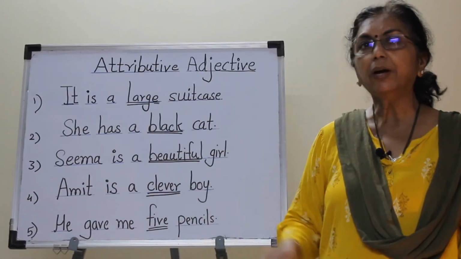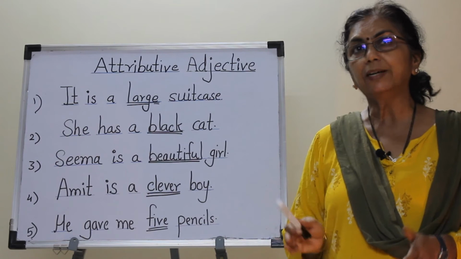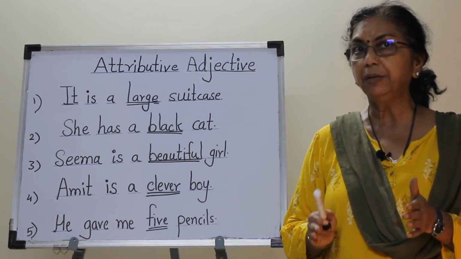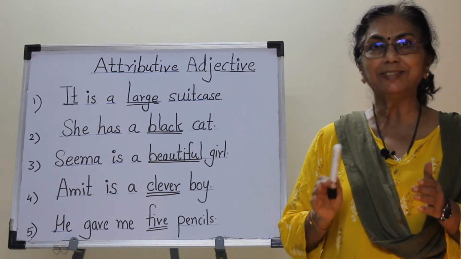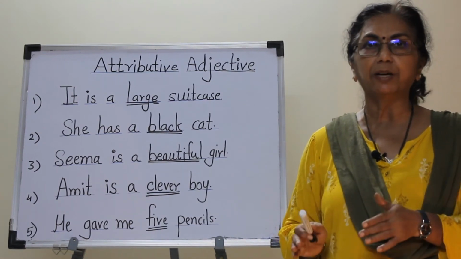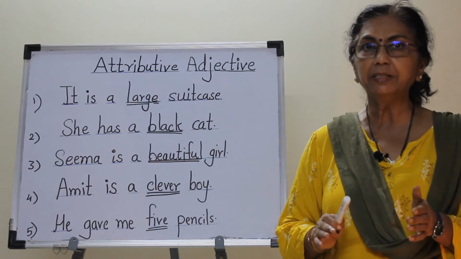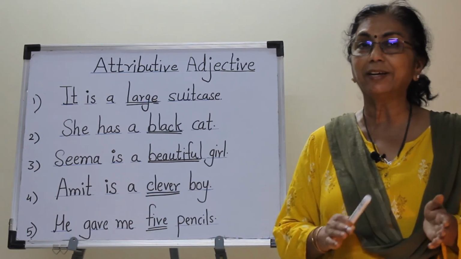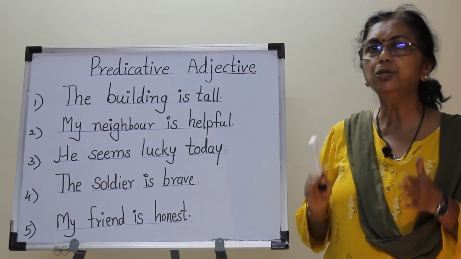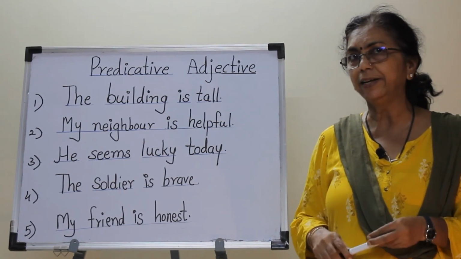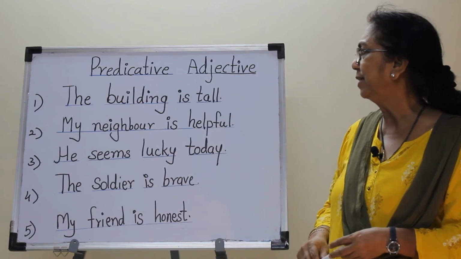An attributive adjective is used at the first position, that means before a noun. An attributive adjective describes the attributes of the noun or pronoun, that means the qualities of the noun or the characteristics of the noun. Now we are learning the position of adjective in the sentence. Now look at these sentences.